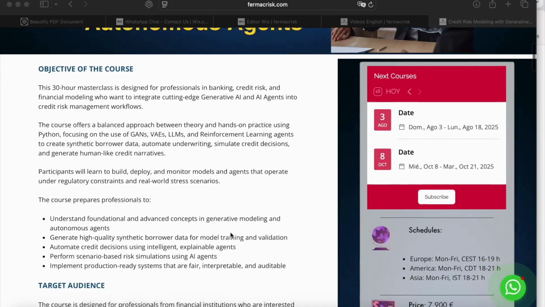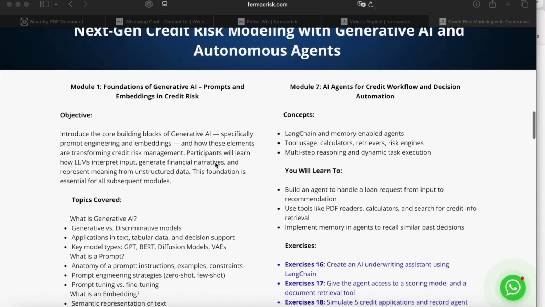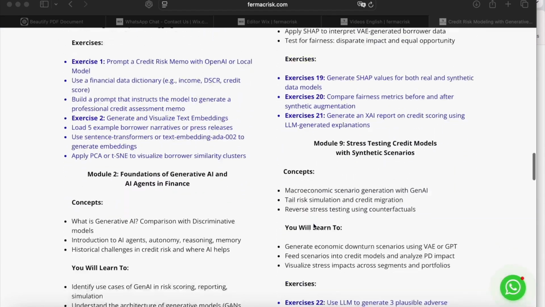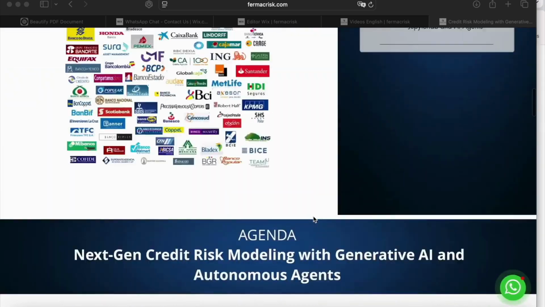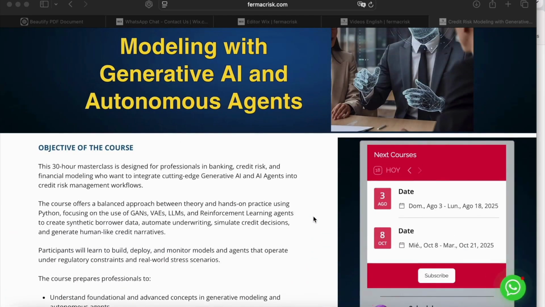And one of the most important things we've been asked for is the automation of credit decisions, precisely using intelligent and explainable agents. Here you can see the course content through the modules and the exercises, which, as I mentioned, will be available starting August 3, in a live online course. Also, as in the premium banking subscription, this course would also be available asynchronously.